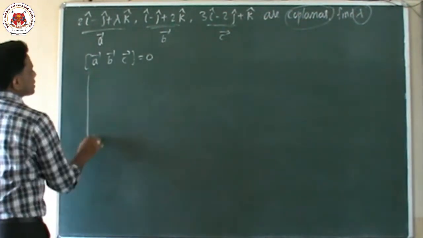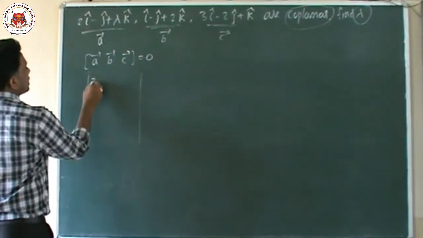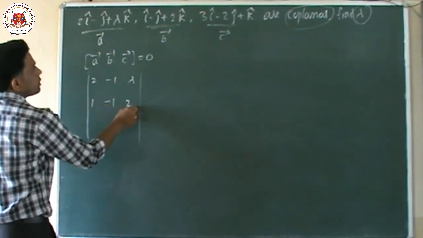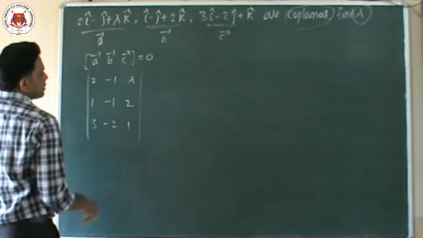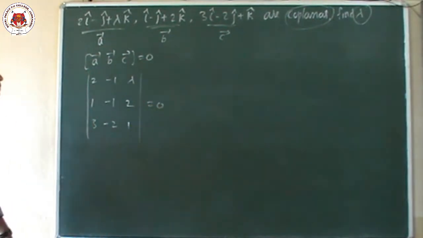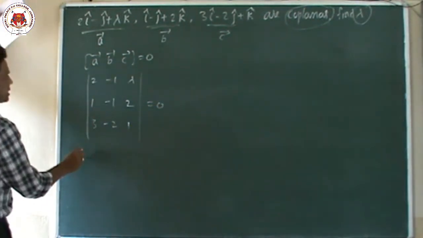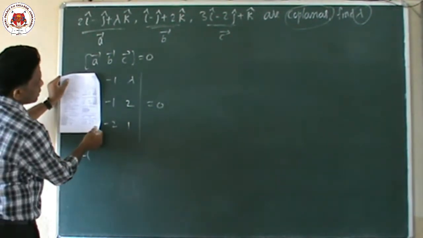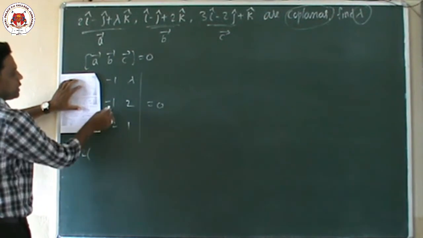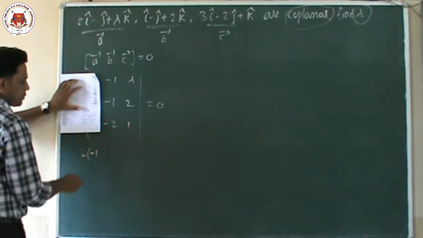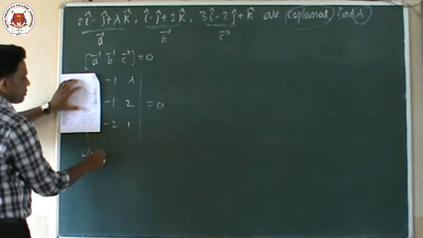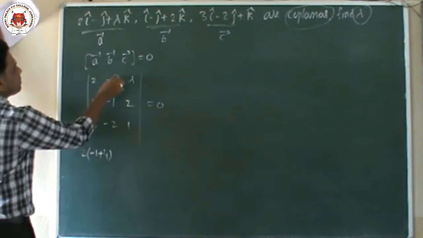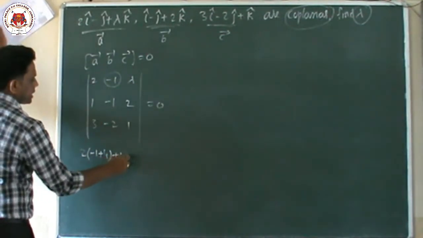So how to find the scalar triple product? By the determinants method, which we discussed in the previous class. The determinant with rows 2, minus 1, lambda; 1, minus 1, 2; 3, minus 2, 1 must and should equal 0. Now 2 into, close the row and column of the first element. Minus 1 into 1 is minus 1, and in the formula there is one more minus, so it becomes plus, 2 into 4. Again the middle term is minus 1.